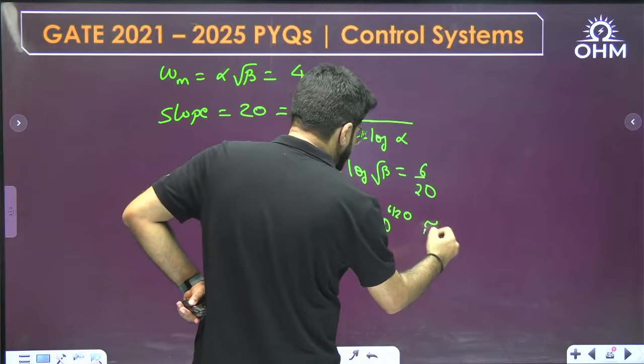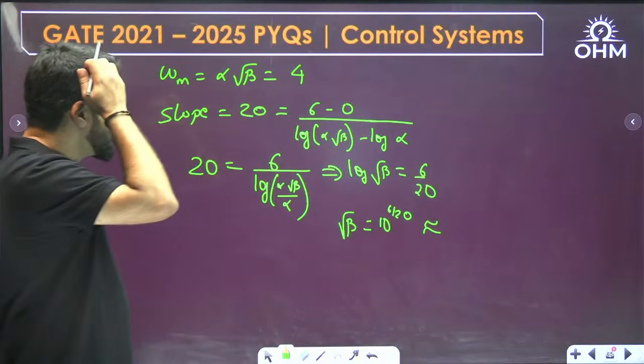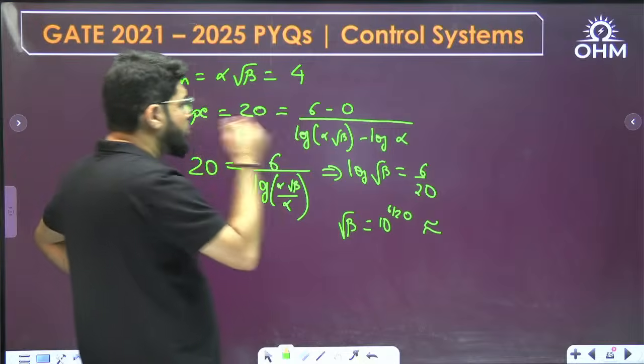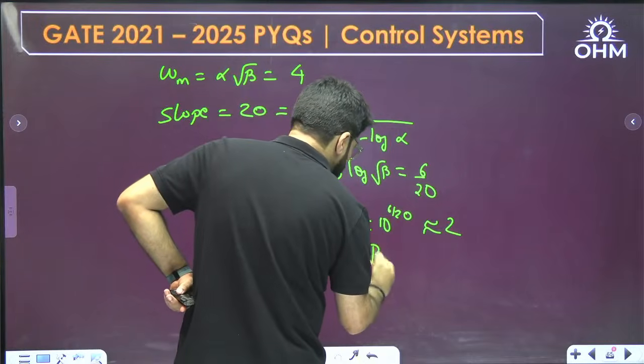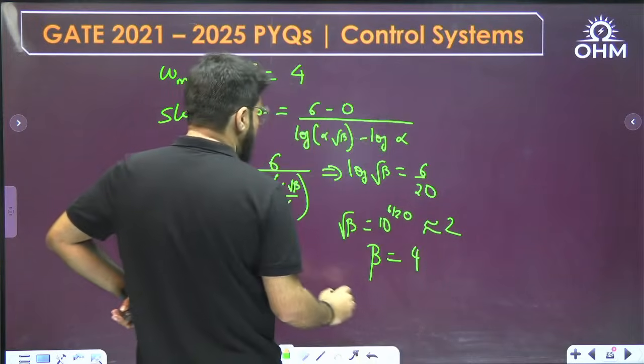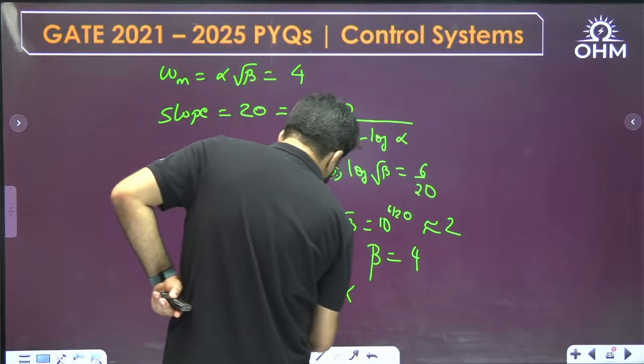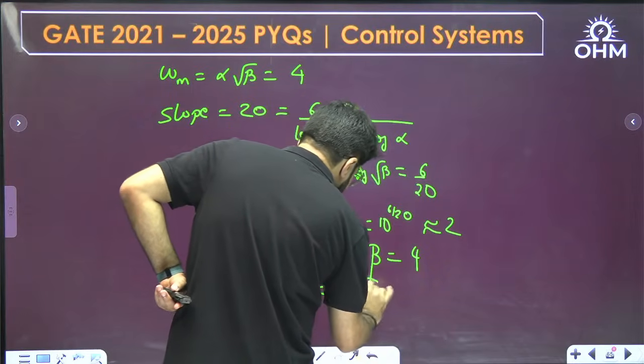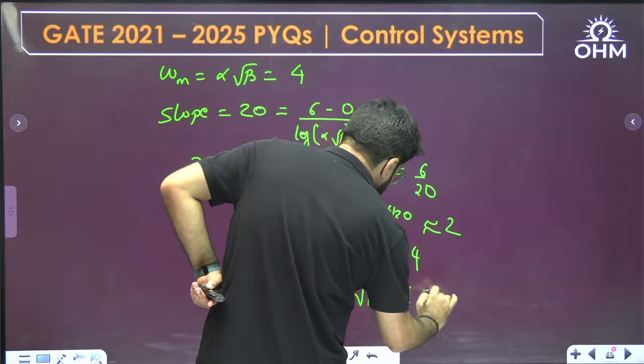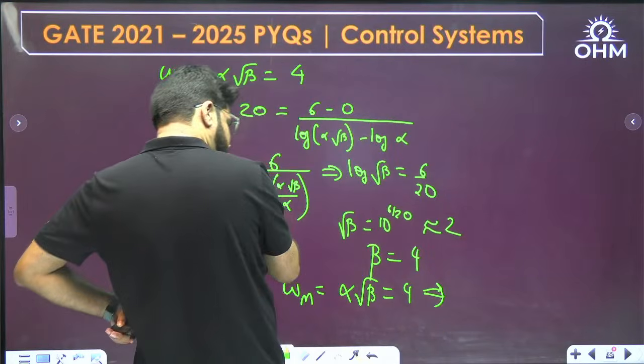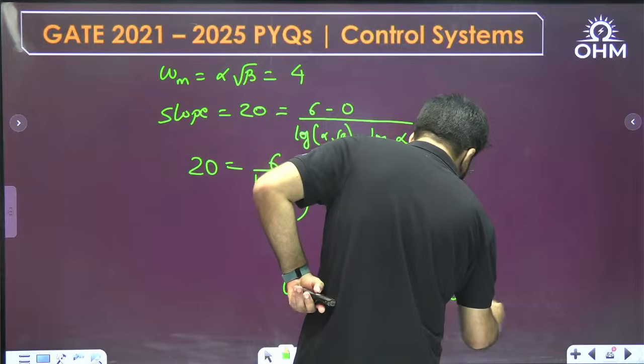Okay, this is approximately going to 20 log root beta is coming 6. So root beta actually will be 2. So you can then calculate beta. Beta will be 4. Okay, then omega m, alpha root beta is given as 4. Root beta is 4. So solving this, you will get alpha equal to 2.